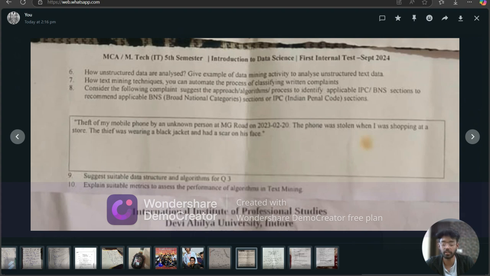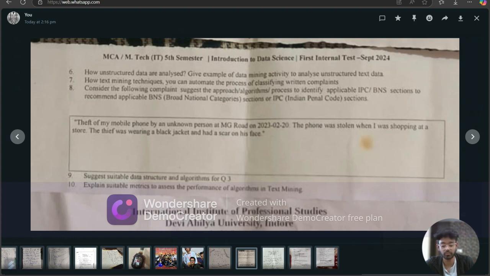Now, third point, part of speech, which means POS tagging. Analyze the grammatical structure of the complaint text to identify. We will see verbs like stolen and shopping, and nouns like phone, store, and thieves.